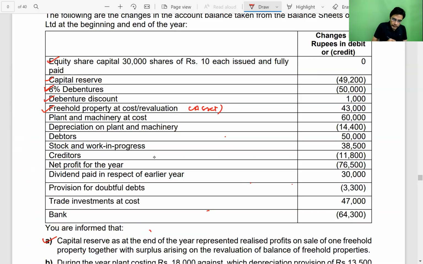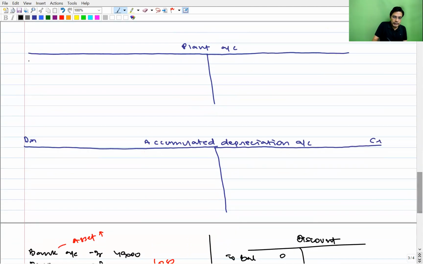Next, plant and accumulated depreciation on plant. So again, we will take that standard assumption. Let us take the opening balances to be say 1 lakh. Balance brought down, suppose it is 1 lakh. You can take even 10,000 also.